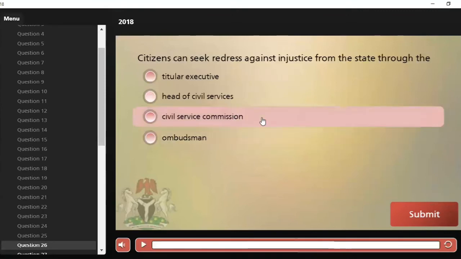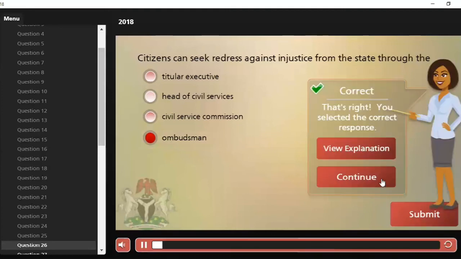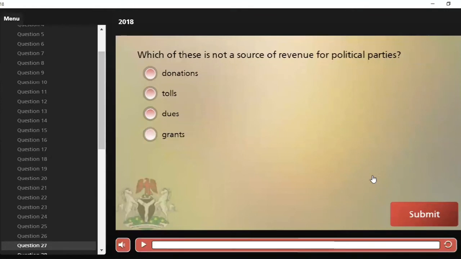The next question, citizens can seek redress against injustice from the state through the A, titular executive, B, head of civil service, C, civil service commission, and D, ombudsman. Of course, we know the ombudsman was once in operation, and it was known mainly as the Public Complaints Commission. And so therefore, it will be our correct answer.